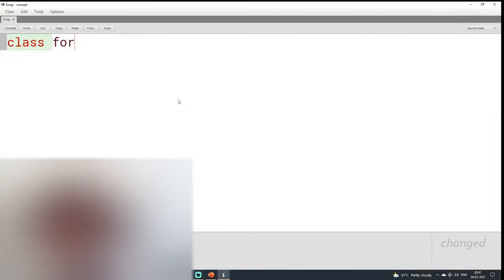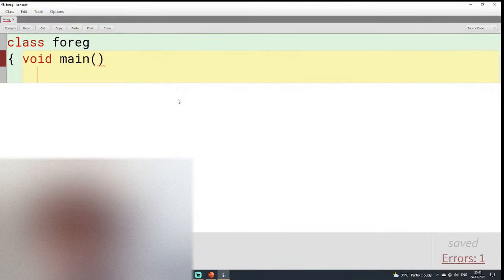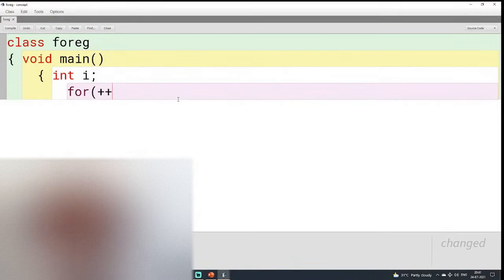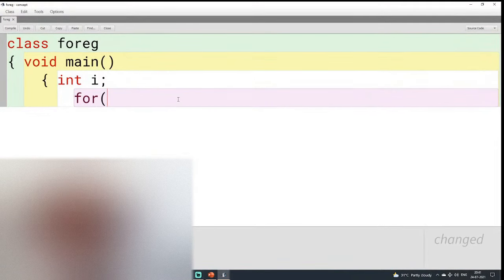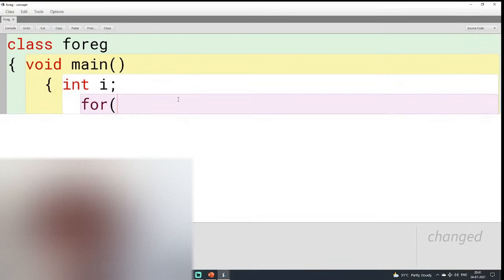Okay, so I will clear the screen, and I will zoom the screen for all of you so that you can see. I will just write the class name as EG, and then we can start. We have to write void main, and in the void main we can simply take int i as a variable to control the for loop. Here you can see I have written for. Let me zoom the screen again for those who are not able to see it properly. Now int i equals 1 and i less than or equal to 5, and then i plus plus.